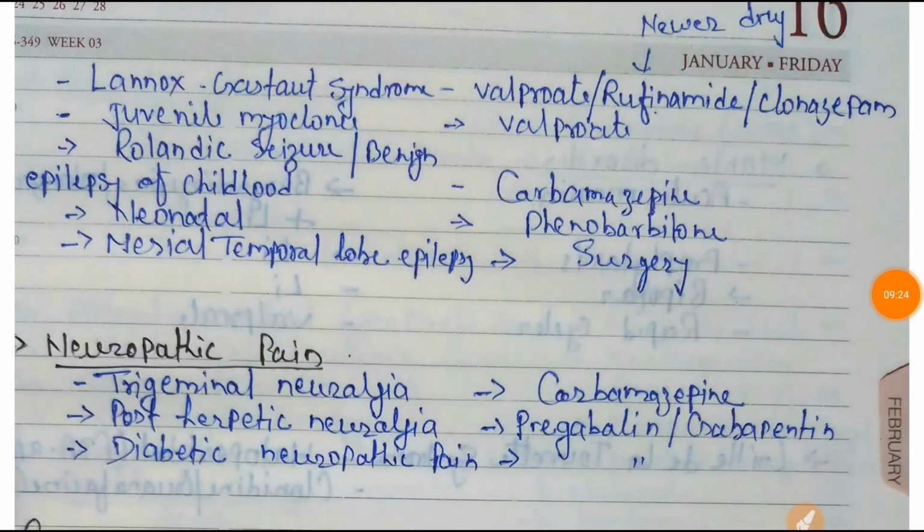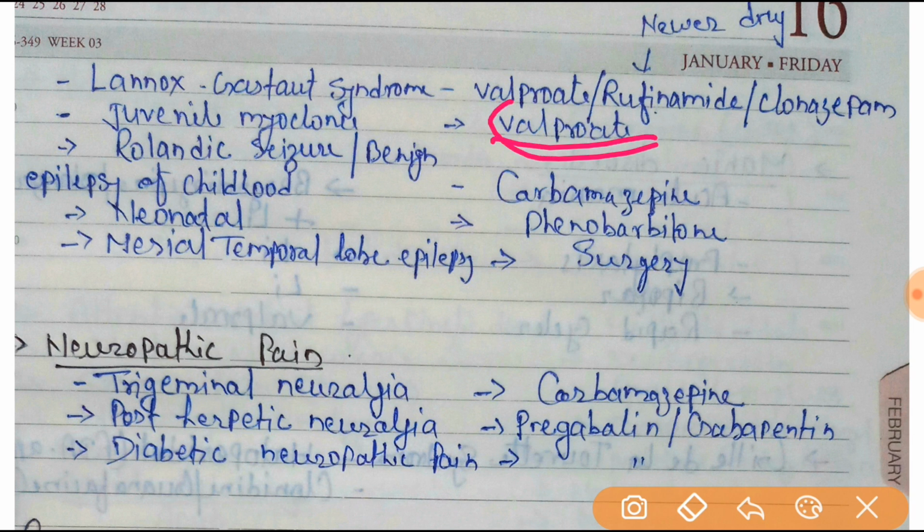You have to always remember that in myoclonic, clonic, and atonic seizures, valproate will be the drug of choice. Even if the word juvenile is used, valproate will be the drug of choice.